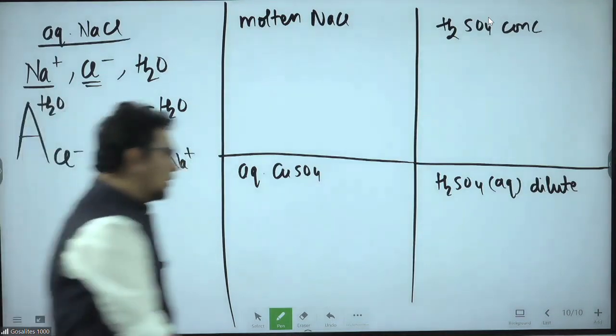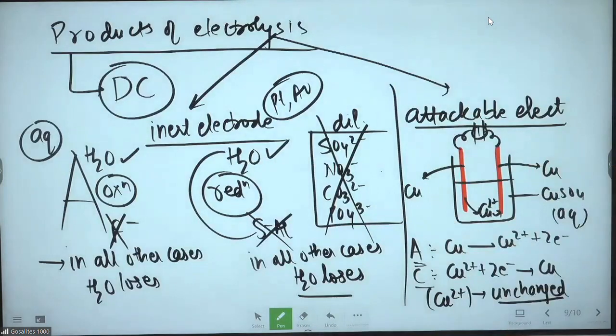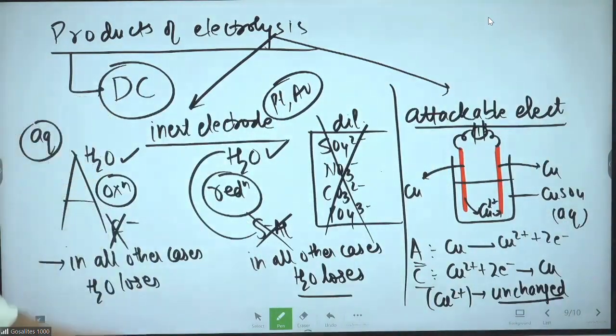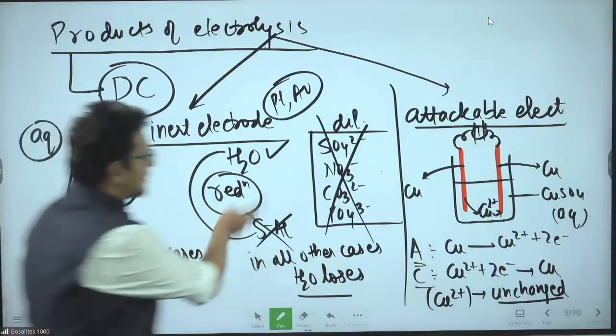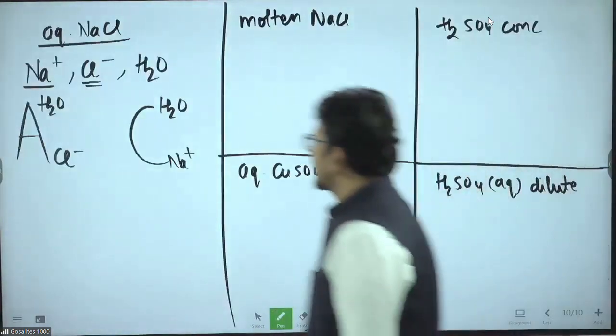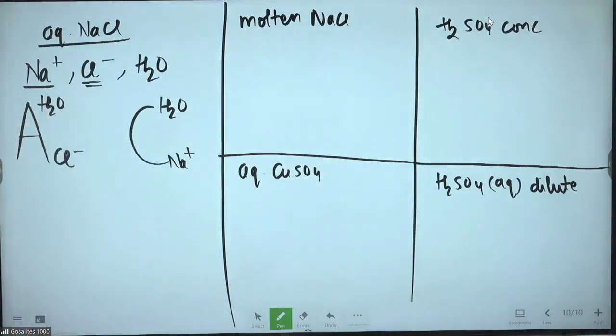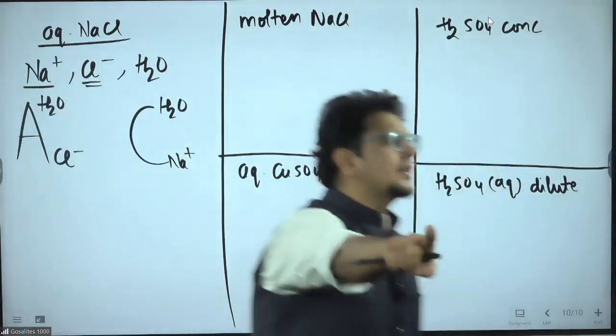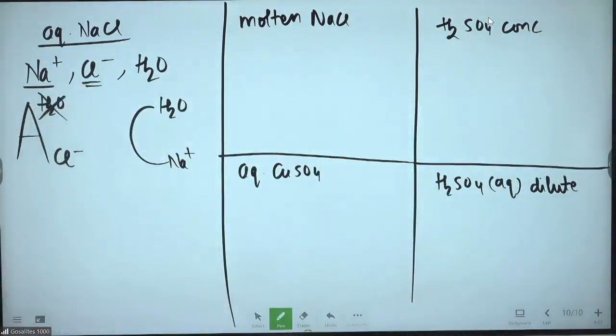Now I will apply the logic that we have mugged up in the previous slide. F minus versus water, water will win. Is this F minus? Yes or no? No, sir, it is not F minus. We are not blind. It is Cl minus. Very good. If it is F minus, water wins. If anything else comes, water will always lose. Water will lose means Cl minus wins.